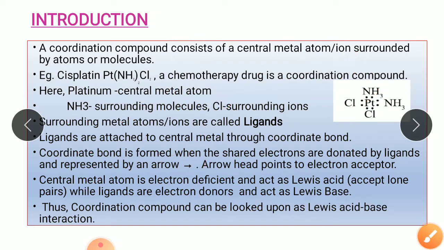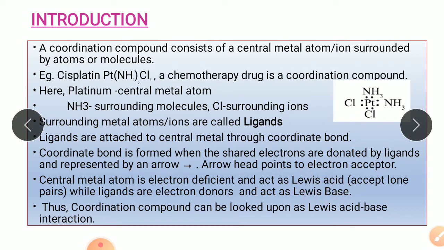Now the question is why this central metal atom is accepting electrons. Because it is electron deficient. So platinum in this compound is electron deficient and therefore it is accepting lone pairs of electrons from the ligands. And so you can say this central metal atom, that is the platinum atom, is acting as a Lewis acid, while the ligands which are donating their electron pairs can be called Lewis bases.